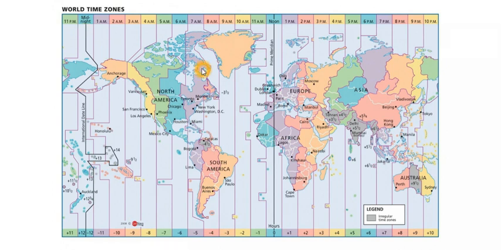So this is how time is calculated, or time is arranged from the prime meridian, and this is what is called a time zone. Each and every time zone, these are all time zones. Suppose all this area within these two meridians follows the time of the prime meridian, that is noon, 12 p.m. So at this point of time, all the places in this area are at 12 noon. We take another example here.